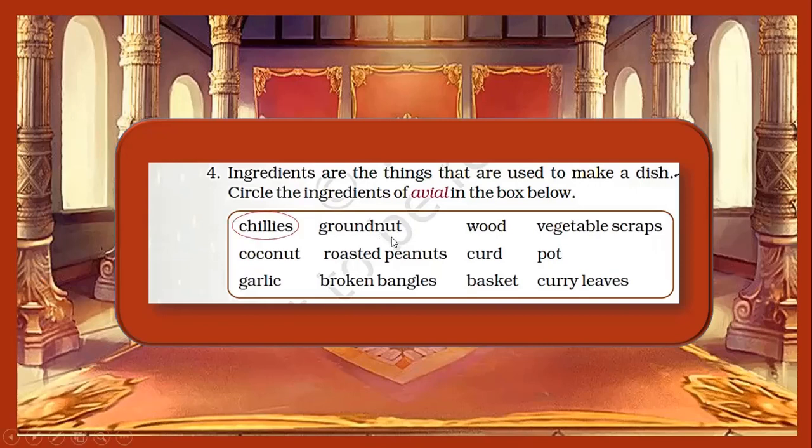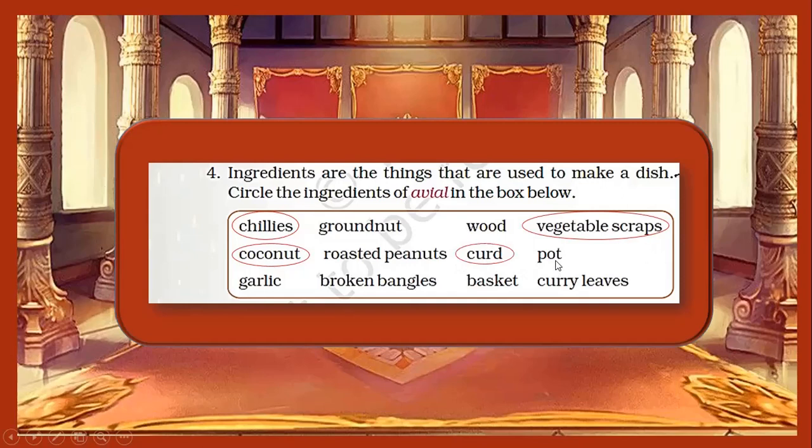Groundnut is not used in the preparation of avial. Wood is not an ingredient, children. Next is vegetable scraps. And of course, vegetable scraps are used to make avial. Next is coconut. And that is also a key ingredient in this dish. We don't have roasted peanuts in avial. Then comes curd.